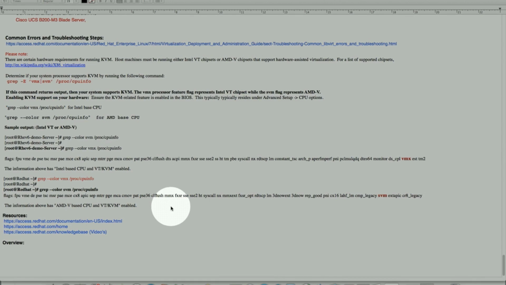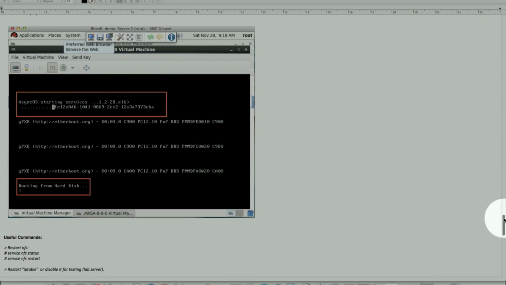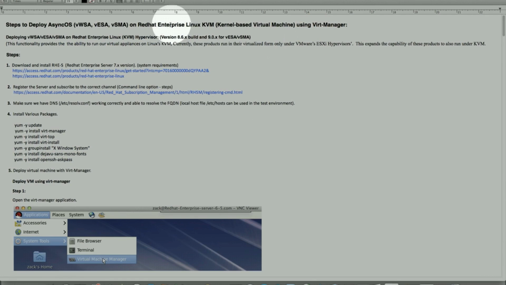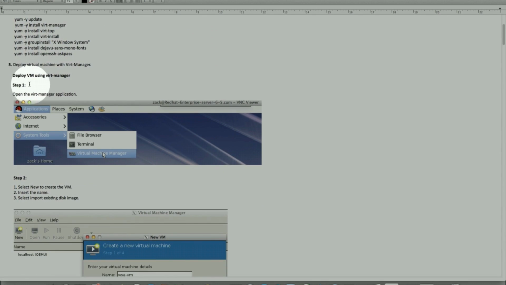Okay. Last but not least, I added some resources, some of the videos on the Red Hat sites, that provide pretty extensive detail. So with that, let's start deploying one of the VMs using the Virtual Machine Manager, and we'll follow our steps to make sure these are correct and I haven't left anything out.